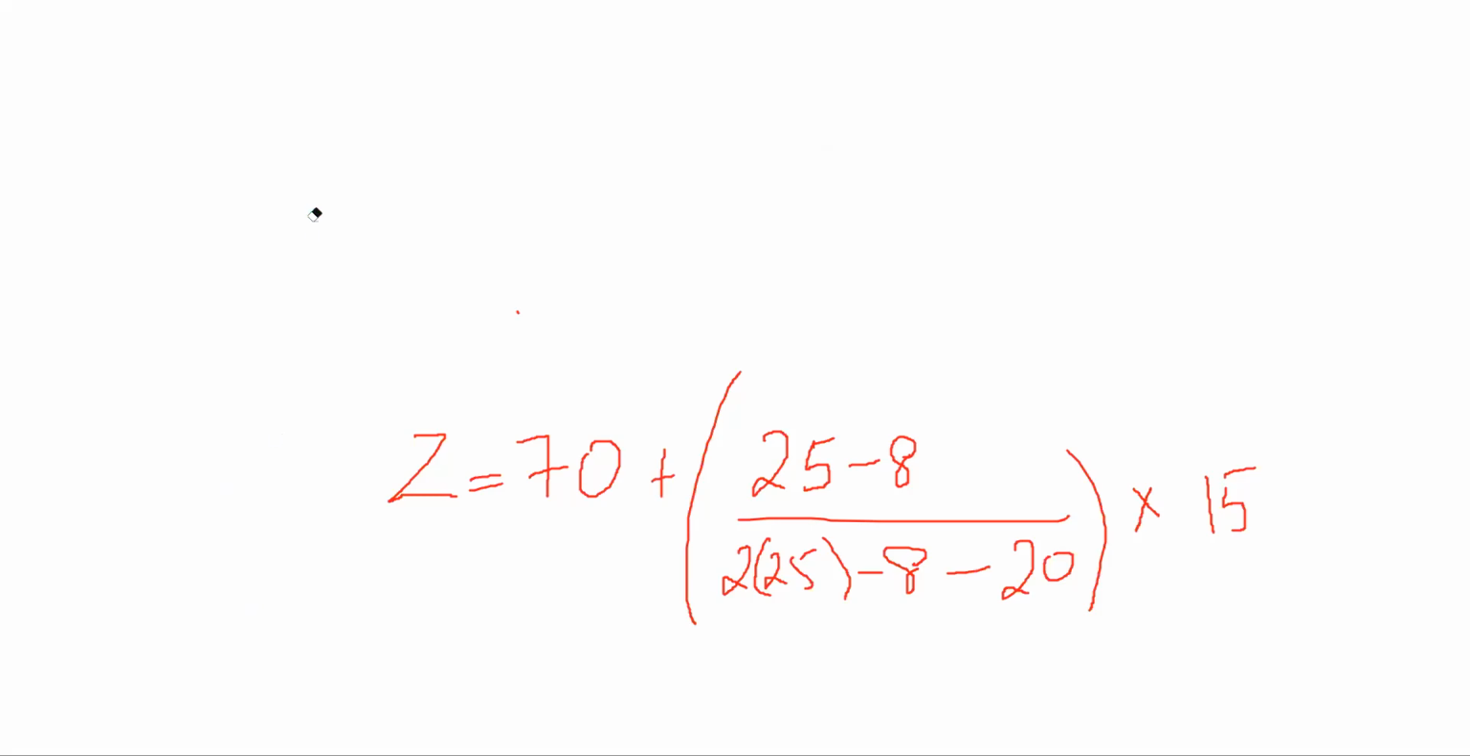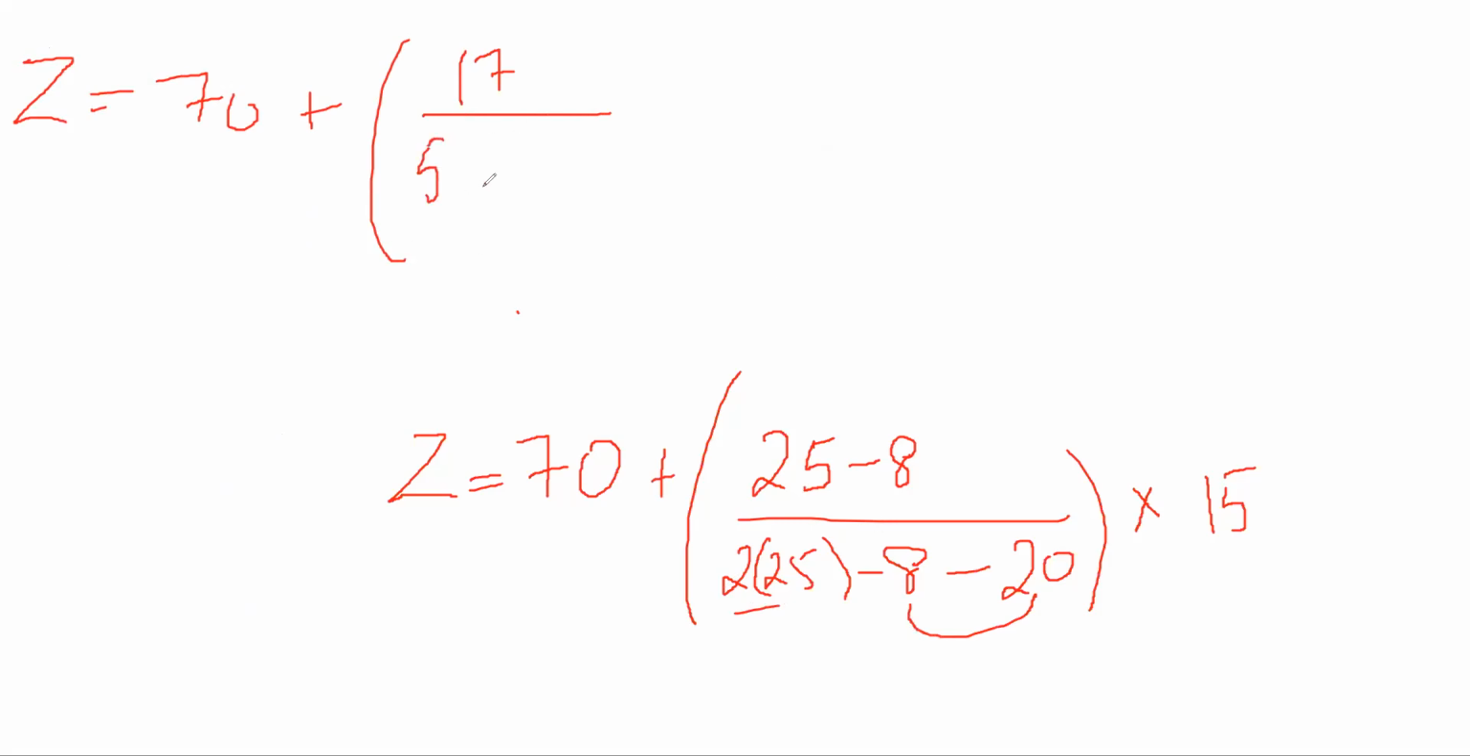So now what will I get from here? Z is equal to 70 plus 25 minus 8, how much is that, 17, right? Divided by this plus this is 28, minus minus, right? 2 into 25 is 50, minus 28, bracket close. Please be careful of minus and plus signs, okay?